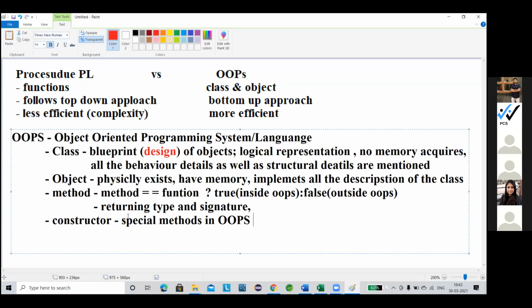Basically, a constructor is called at the time of the object creation. As it is always called at the time of object creation, it returns some special type of thing. You already know that a constructor does not return any data type.